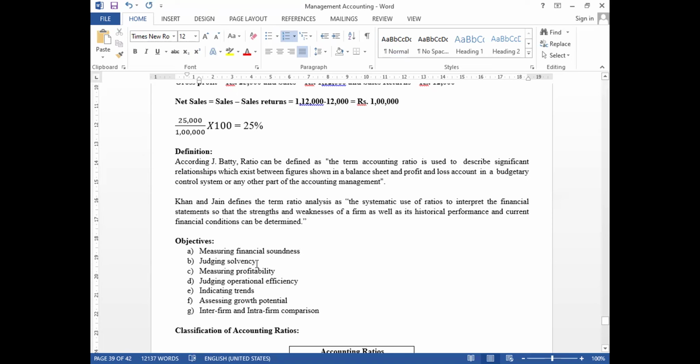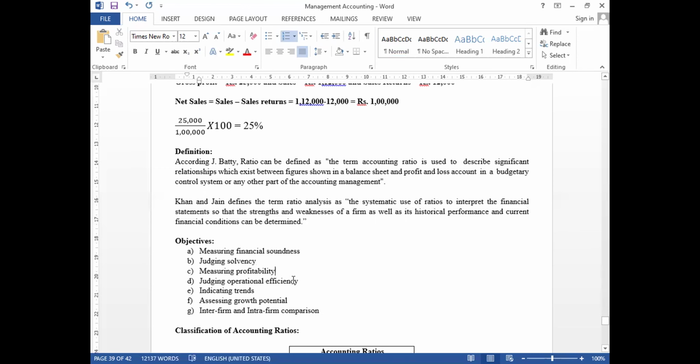Next, judging solvency. In layman's language, solvency is a very simple thing: whether the company is going to dissolve. So judging solvency means how many years the company can run by itself. And next, measuring profitability.